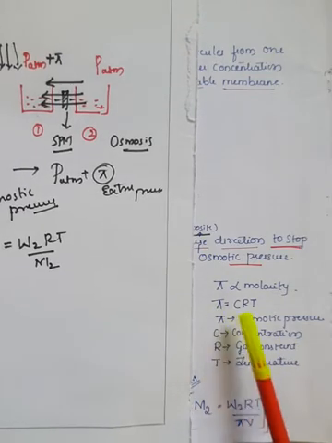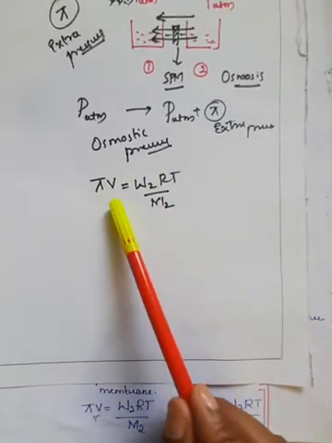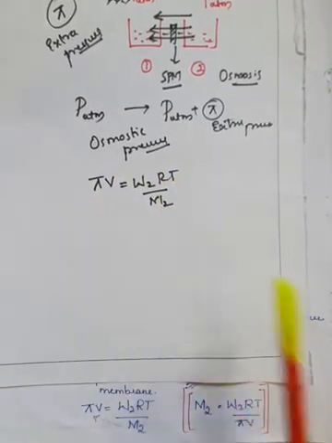Therefore, pi is equal to CRT. So there is one formula, pi into V equals W2 into RT divided by M2.